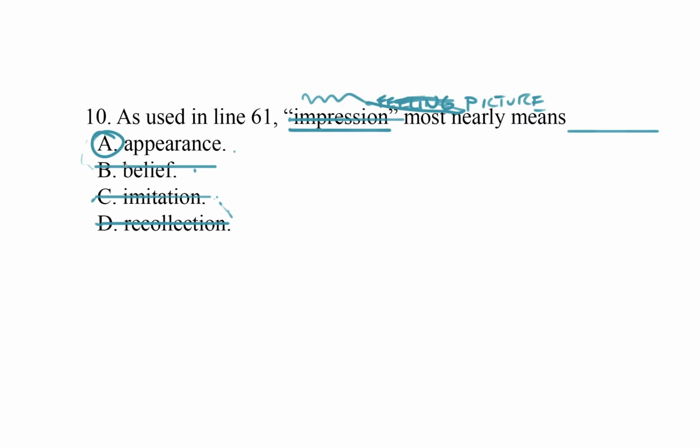Okay, so what I've modeled for us here is two methods of solving a words and phrases in context question. First, you cross out the word in the passage and come up with your own substitute, and then see if that substitution, that prediction, has a match in the choices, knocking out the ones that you for sure can discard based on context. But then, if you still are left with other choices, go back and plug those choices into the text. Sub out the word you're trying to define and see what fits best, and then trust your gut. And in my case, my initial idea that impression meant picture in this context was correct. So, a useful lesson in trusting your gut.